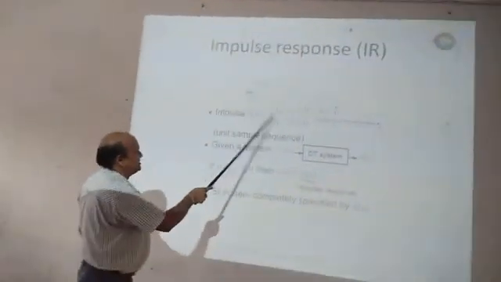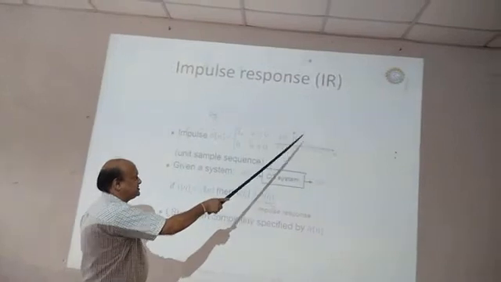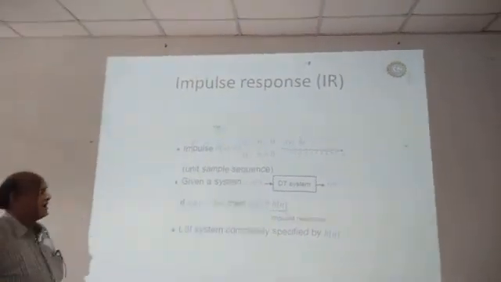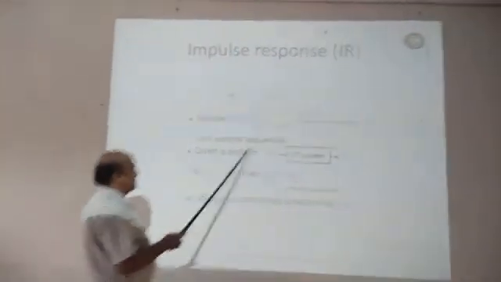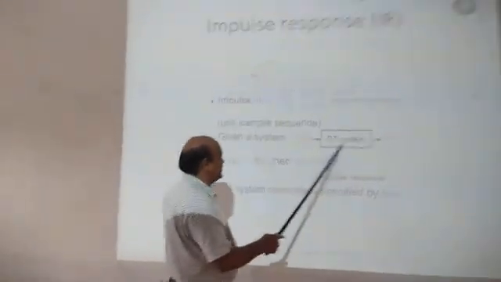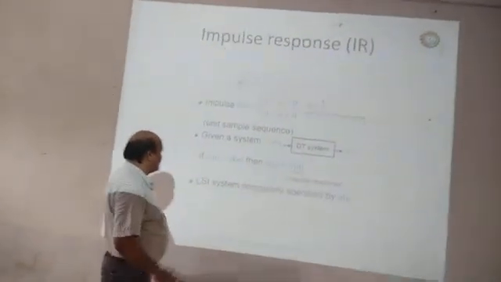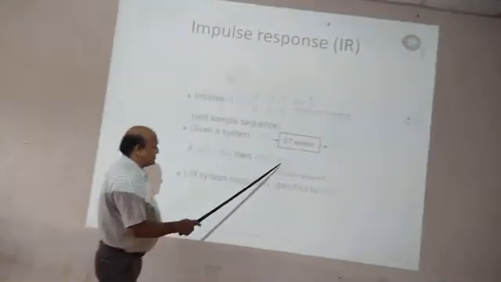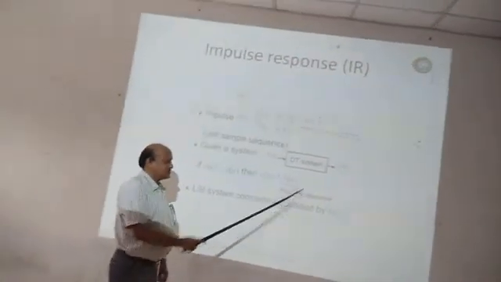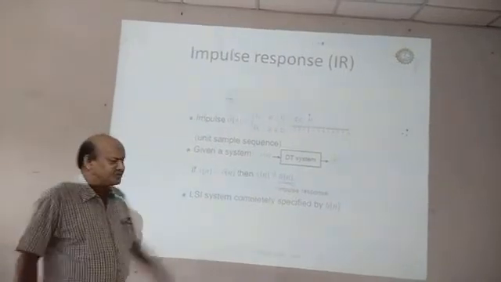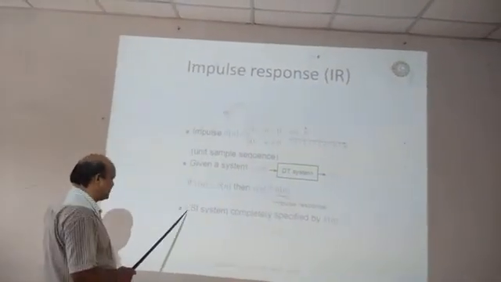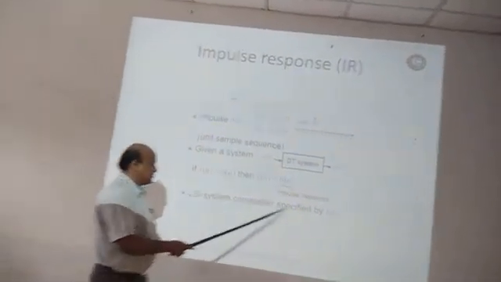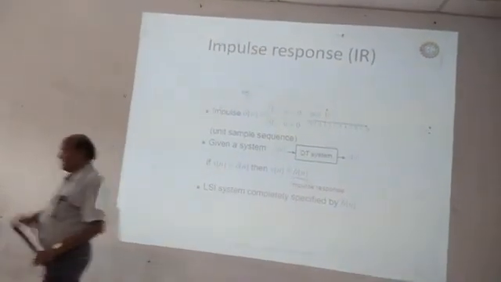This is the definition of the impulse function, and this is the physical representation of the impulse function. This is called the unit sample sequence. Given a discrete time system with input x of n and output y of n, if x of n is equal to del of n, then y of n is equal to h of n. H of n is called the impulse response. Many times we have seen this impulse response. A linear time invariant system is completely specified by h of n, that is the impulse response h of n.